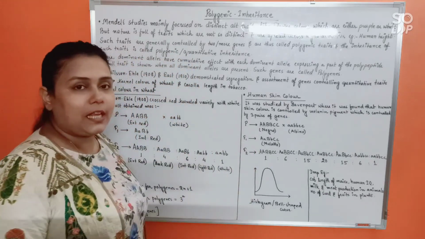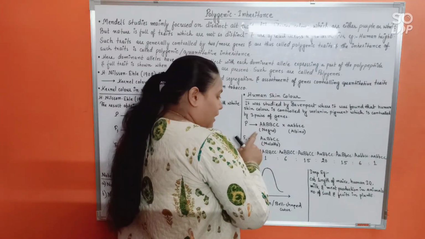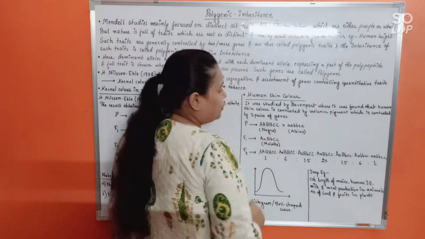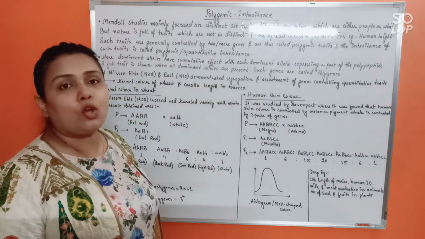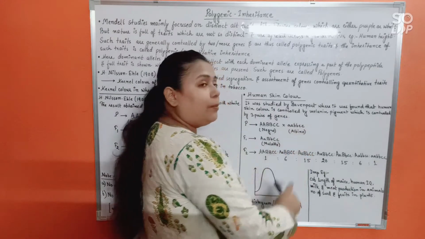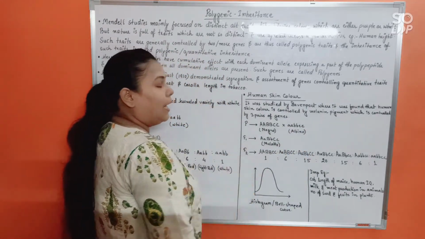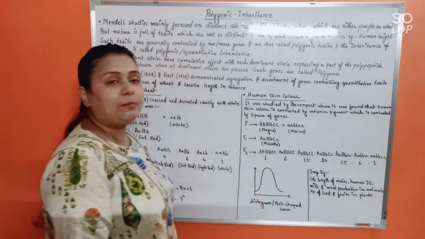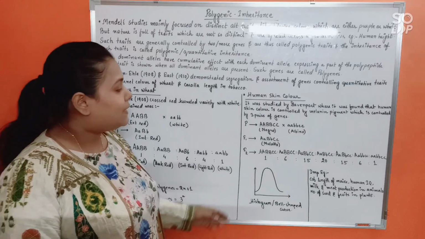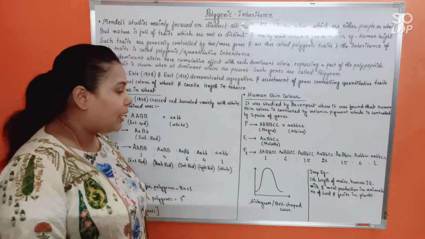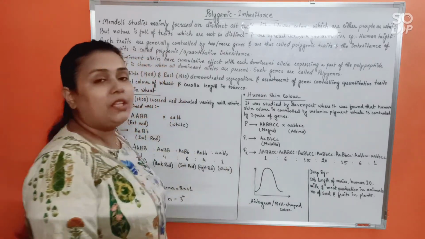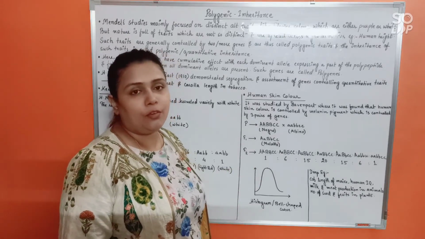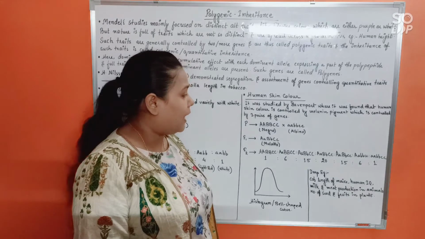Here, the parental generation taken is an extreme black colored person, that's called a Negro, with all the dominant alleles, crossed with an extreme light colored human called albino, where none of the dominant alleles are present. Alright. F1 hybrids will be, of course, capital A small a, capital B small b and capital C small c. That means intermediate color will be produced, and such humans are called mulatto. Alright. Now, in F2 generation, when this tri-hybrid cross was done, of course, there will be 64 different types of zygotic combinations that can be observed.